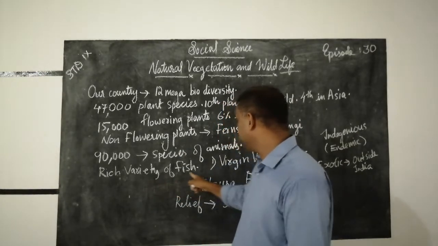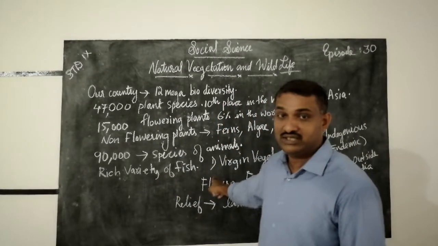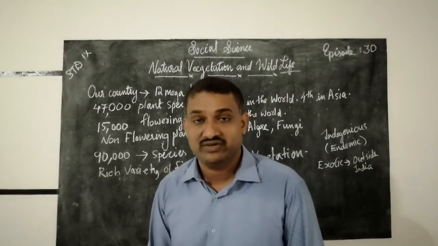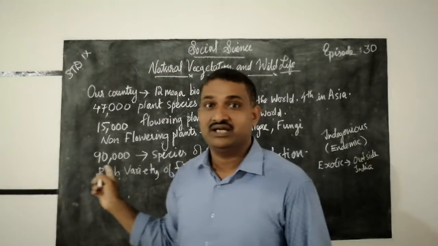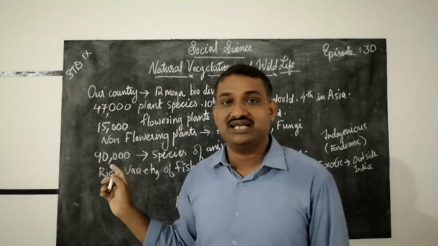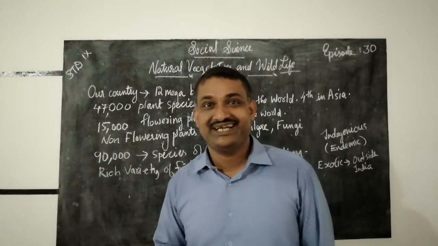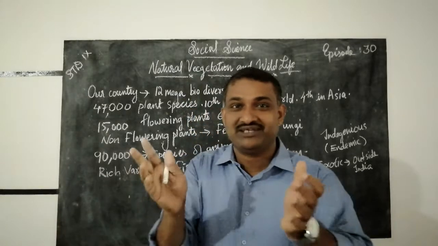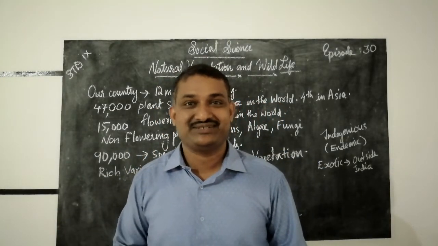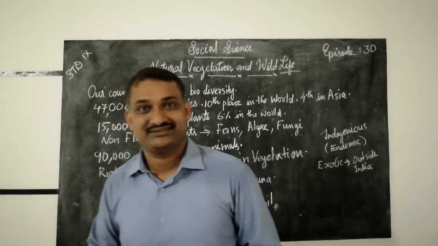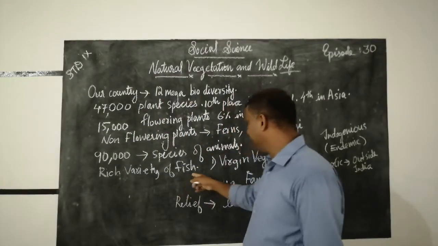We have a rich variety of fish. Sometimes you may like a fish. Different fish are jellyfish, fighter fish, different types of fish. In aquariums, you may maintain sometimes jellyfish, then fighter fish and other fishes. So, rich variety of fish.